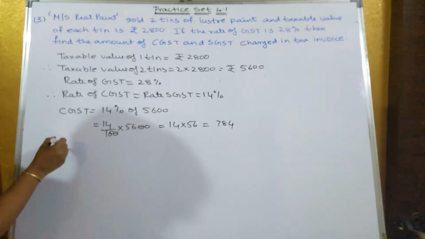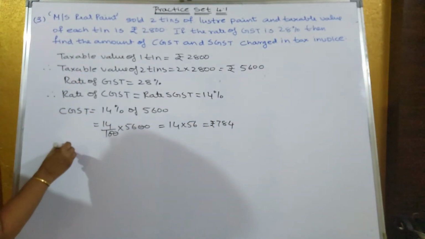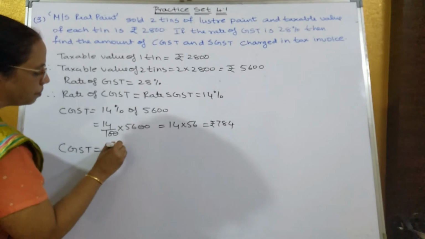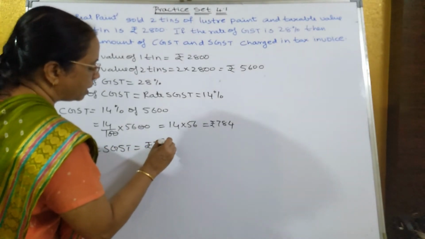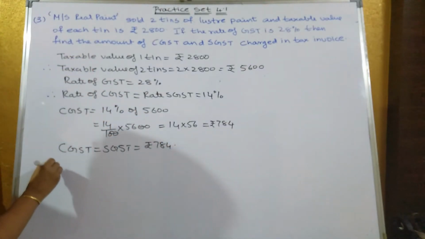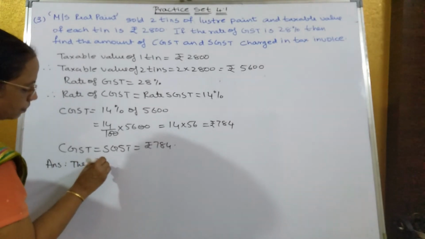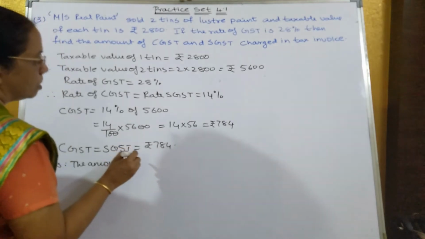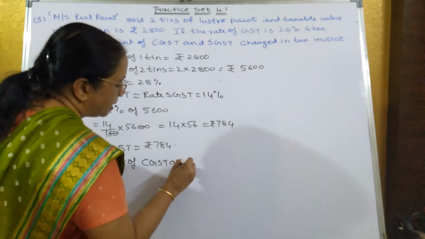So CGST is equal to SGST is equal to rupees 784. So what's the answer? The amount of CGST and SGST